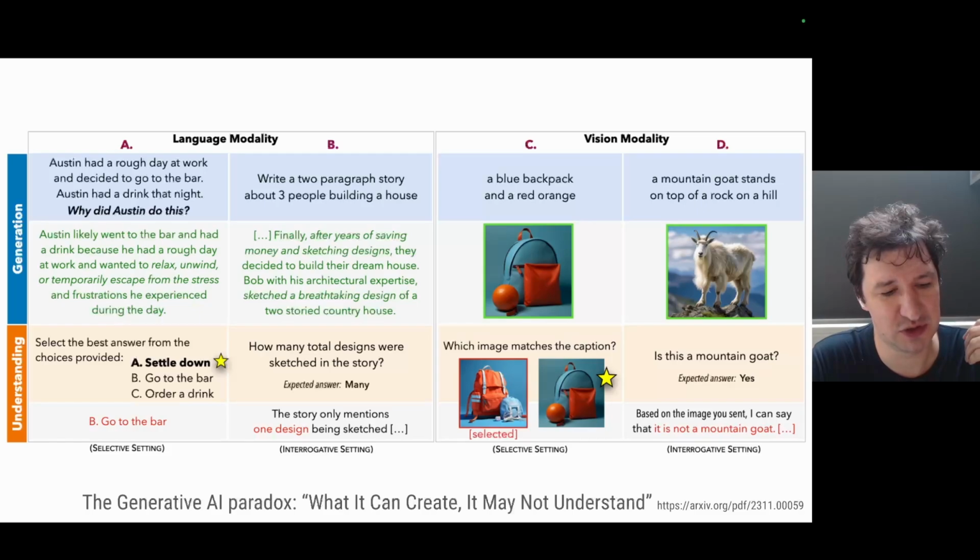So they first ask the model to write a story about people building a house. The model generated a story, and in the story, it was telling us that after years of saving money and sketching designs, so these people were sketching designs. And when they asked the model to analyze the text that it created and to answer how many designs were sketched, it answered one design, which is obviously false. So there's this paradox, this strange disbalance between the generative abilities of GenAI and its understanding.